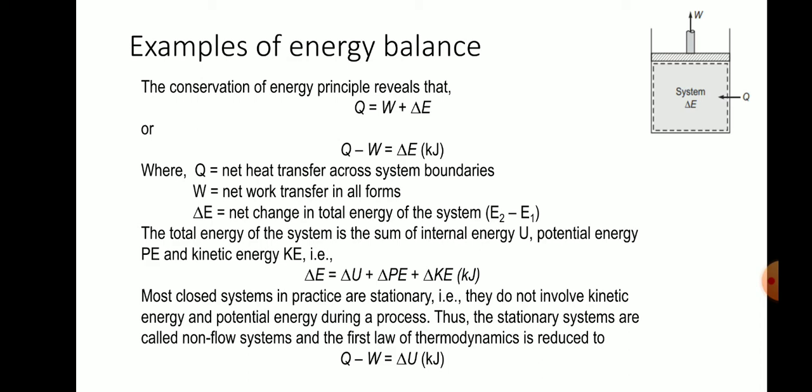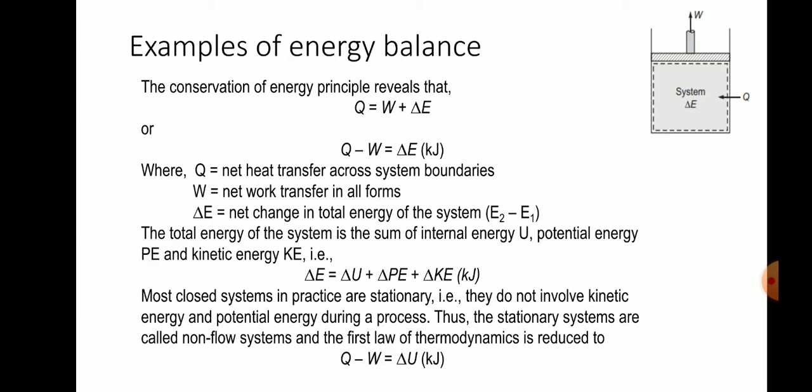The system is at rest, therefore the kinetic energy is also 0. Therefore the total energy is equal to only the internal energy of the object. Thus for non-flow or stationary systems, Q minus W equals delta U instead of delta E, because in a stationary system there is no potential energy and no kinetic energy.